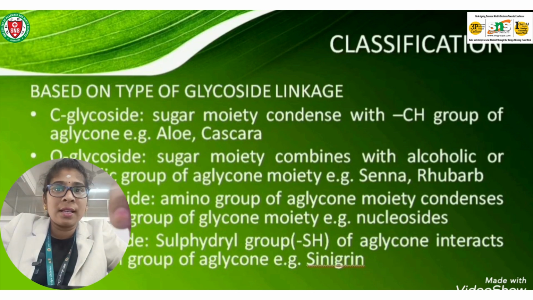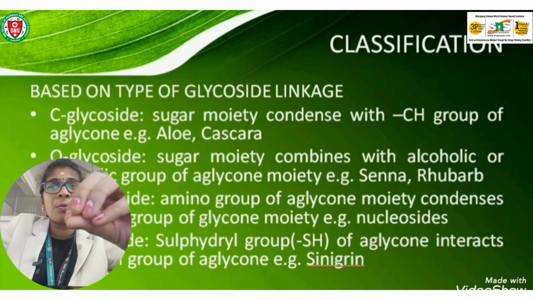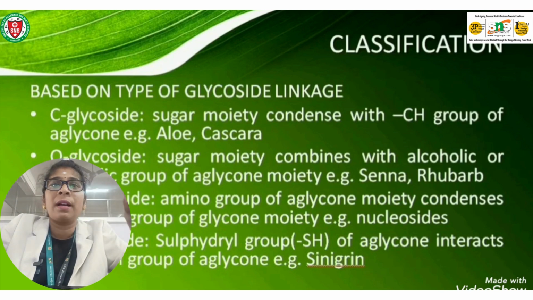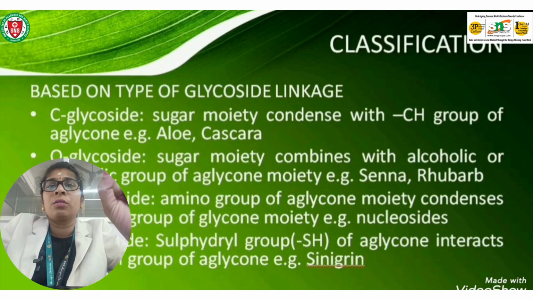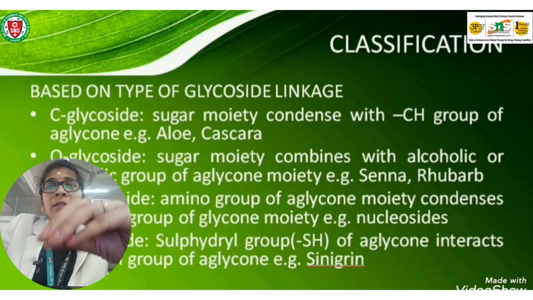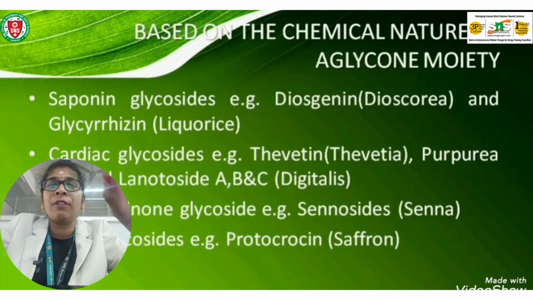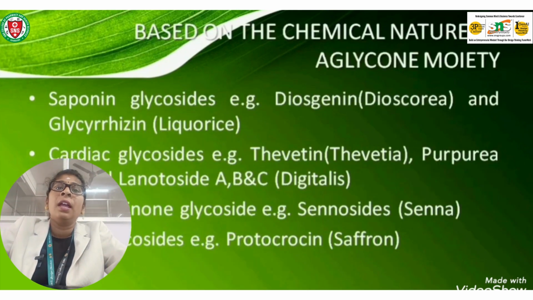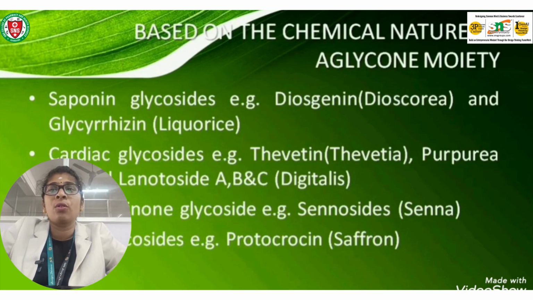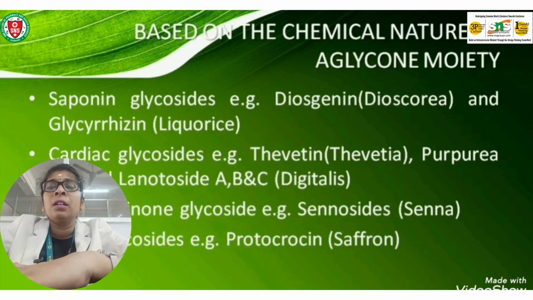And there are also numerous enzymes that can form and break glycosidic bonds. Chemically, they are acetals or sugar ethers, and they are formed by interaction of the OH group of the non-sugar and the sugar part with the loss of H2O, that is water. So this OH of the aglycone can be alcoholic, phenolic, amines, etc. And the sugars of the glycosides will be beta D glucose, others like mannose, galactose, rhamnose, digitoxose, etc.